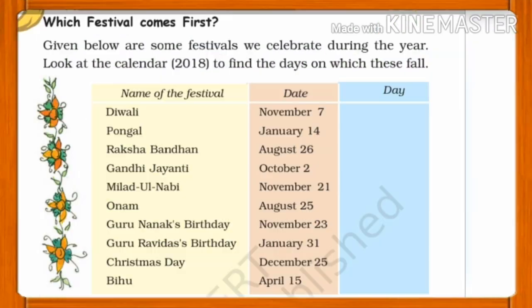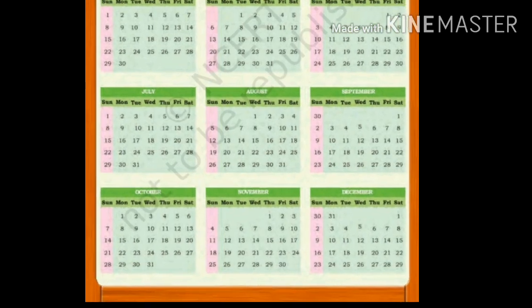Next we are having, which festival comes first? Given below are some festivals we celebrate during the year. Look at the calendar 2018 to find the days on which these fall. The first date that we have to see is November 7. So in the calendar of 2018, we will find out which day was 7th November.